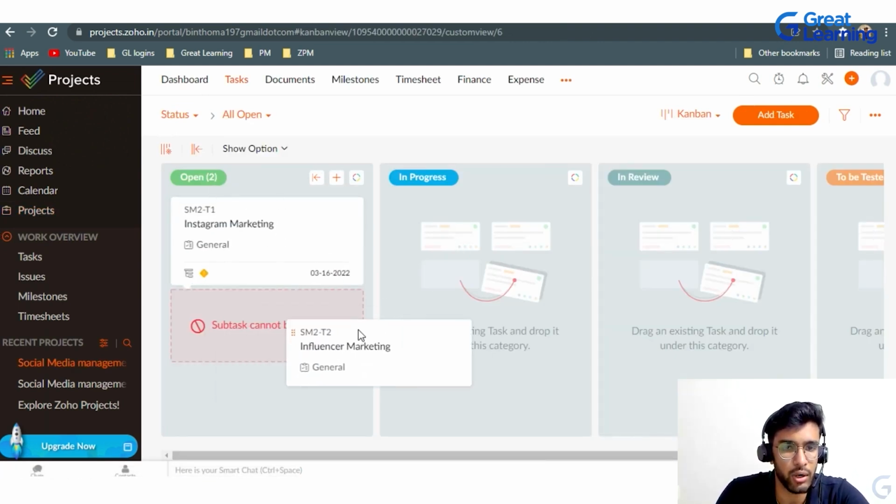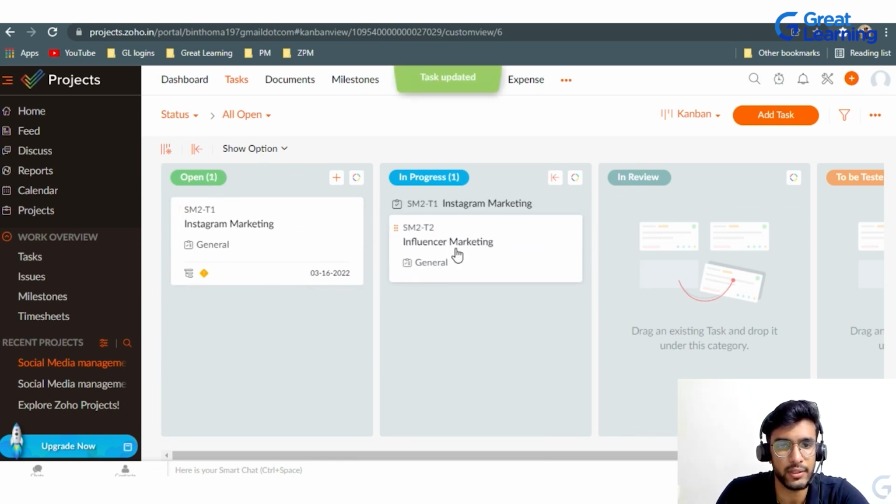Now, if you want to toggle it and put it in progress, you can see that SM stands for social media management 2, T1 and T2. This is task 1, task 2 that is acting as a subtask. So that's how you do things over here and get things done.